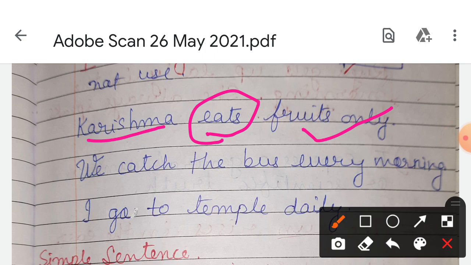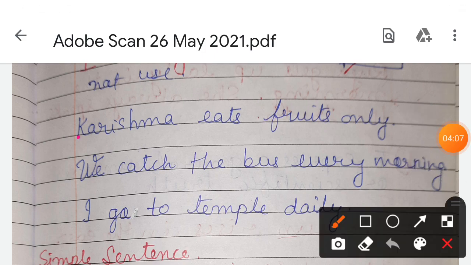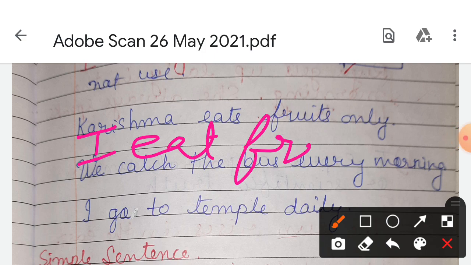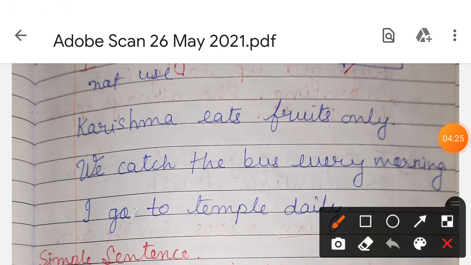If I write here, I eat, it will be eat. For example, I eat fruits. It is not I eats fruits, so there we will not use s or es. Okay, let us take more examples. We catch the bus every morning.